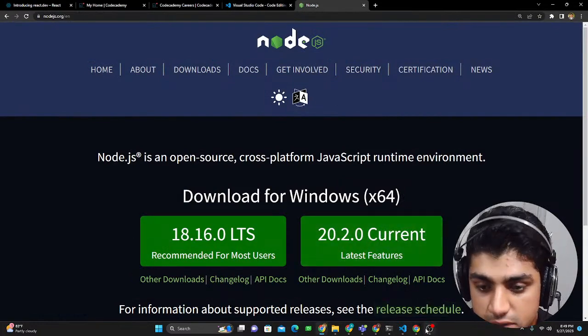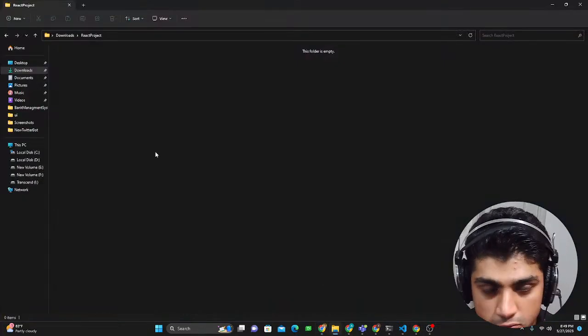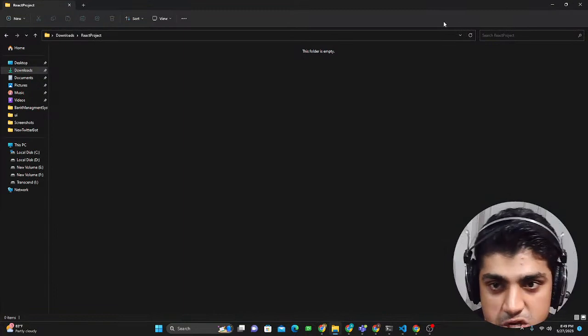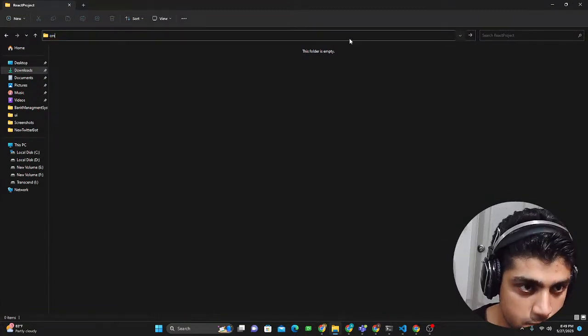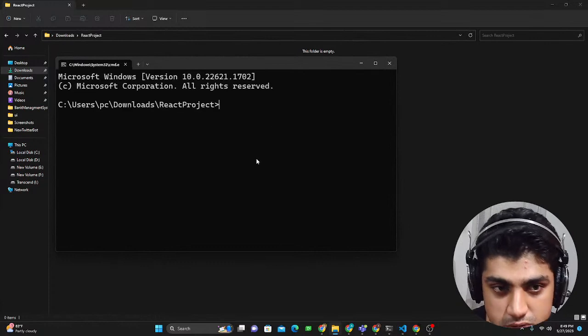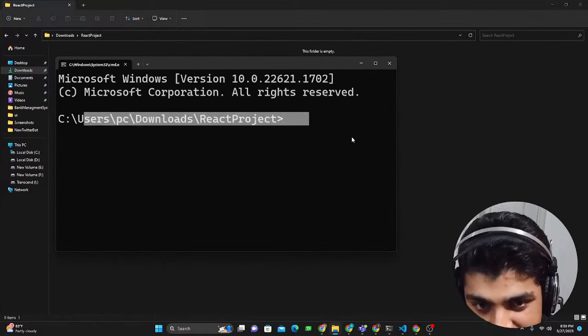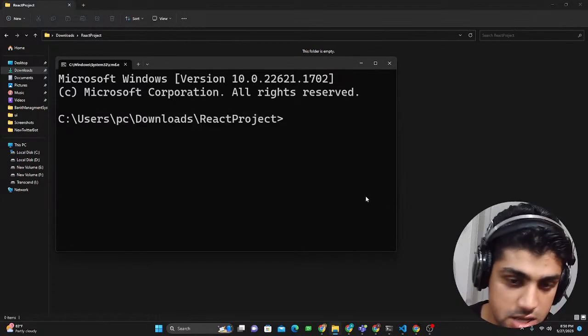Okay, so now what we're gonna do is I deleted that old folder, whatever I had, and I'm gonna create a fresh new page for my React project. I go to the command prompt. I just type in CMD. I open up in the same exact path. One of the best shortcuts, I know.